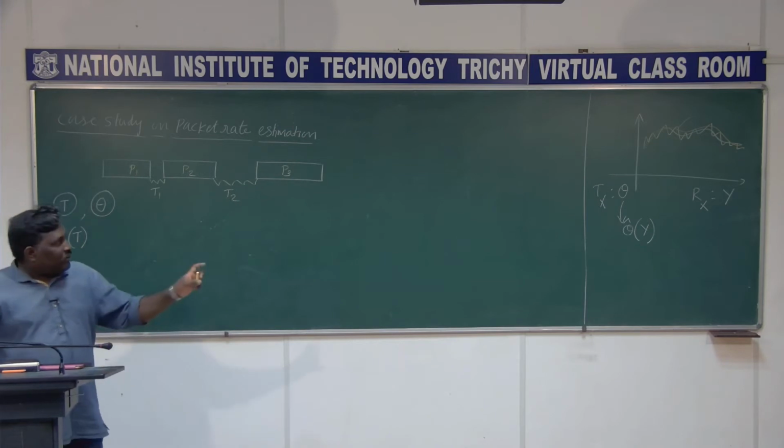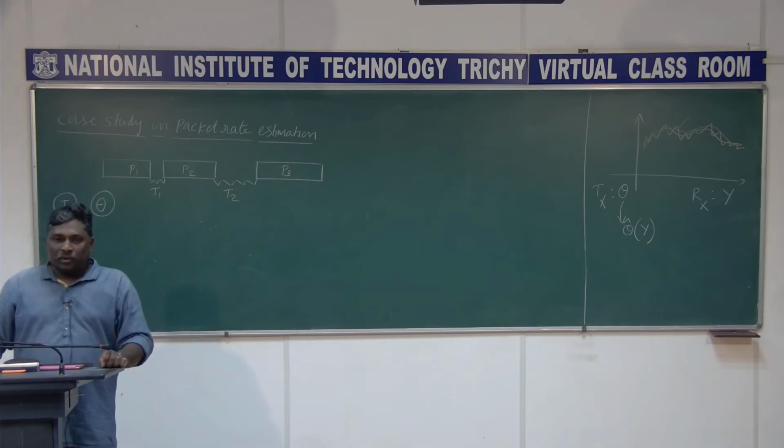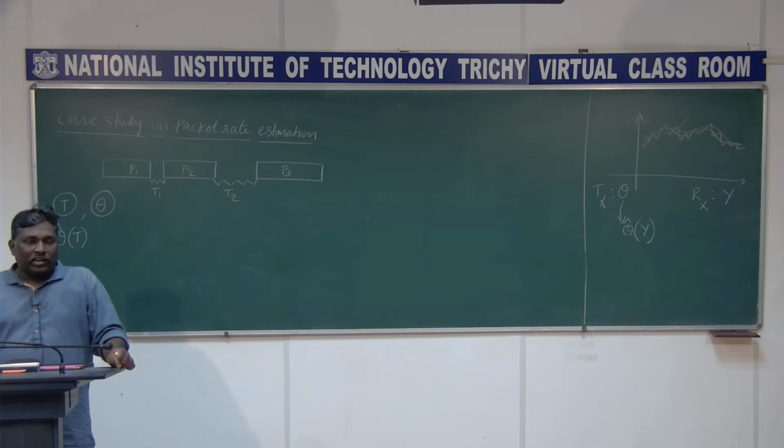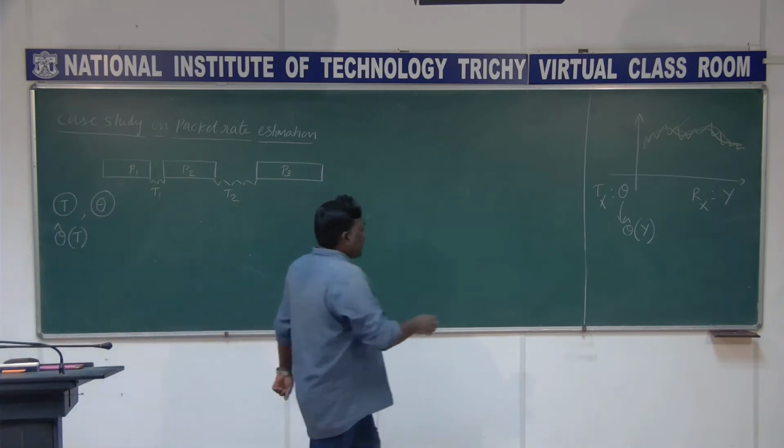So whenever we have this estimation problem, it deals with three probabilities. Probability density function if it is a continuous case, right? So one is what we call the prior.